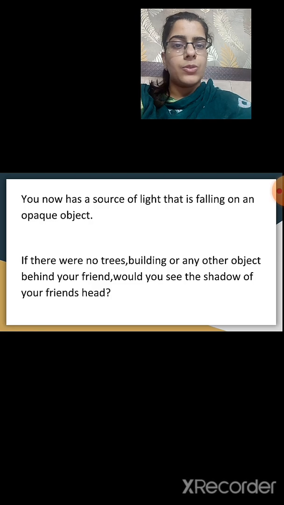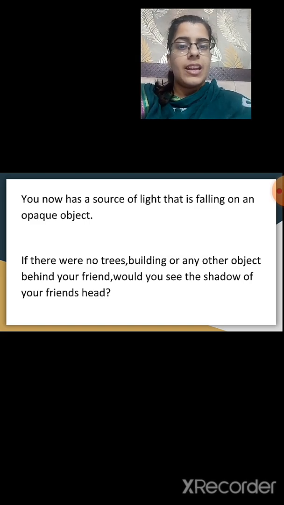You now have a source of light that is falling on an opaque object. What is the opaque object here? Your friend's face. If there were no trees, buildings or any other object behind your friend, would you see the shadow of your friend's head?